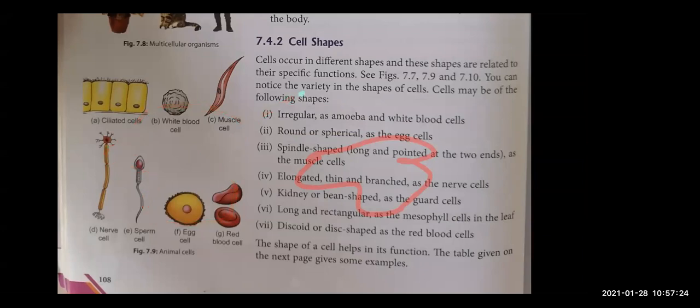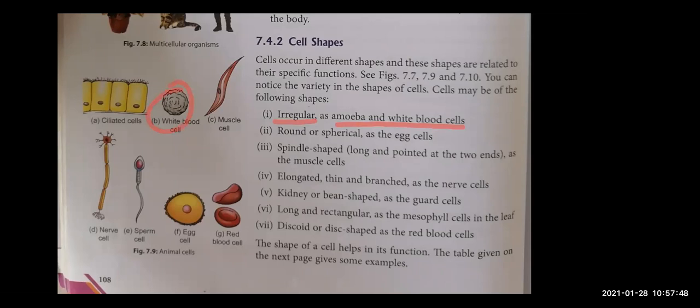It keeps on changing its shape. So the cells present in amoeba are not of a particular shape, they are irregular. We have irregular shaped cells in amoeba, and in our body, white blood cells. White blood cells are also of irregular shape. They do not have any fixed shape.